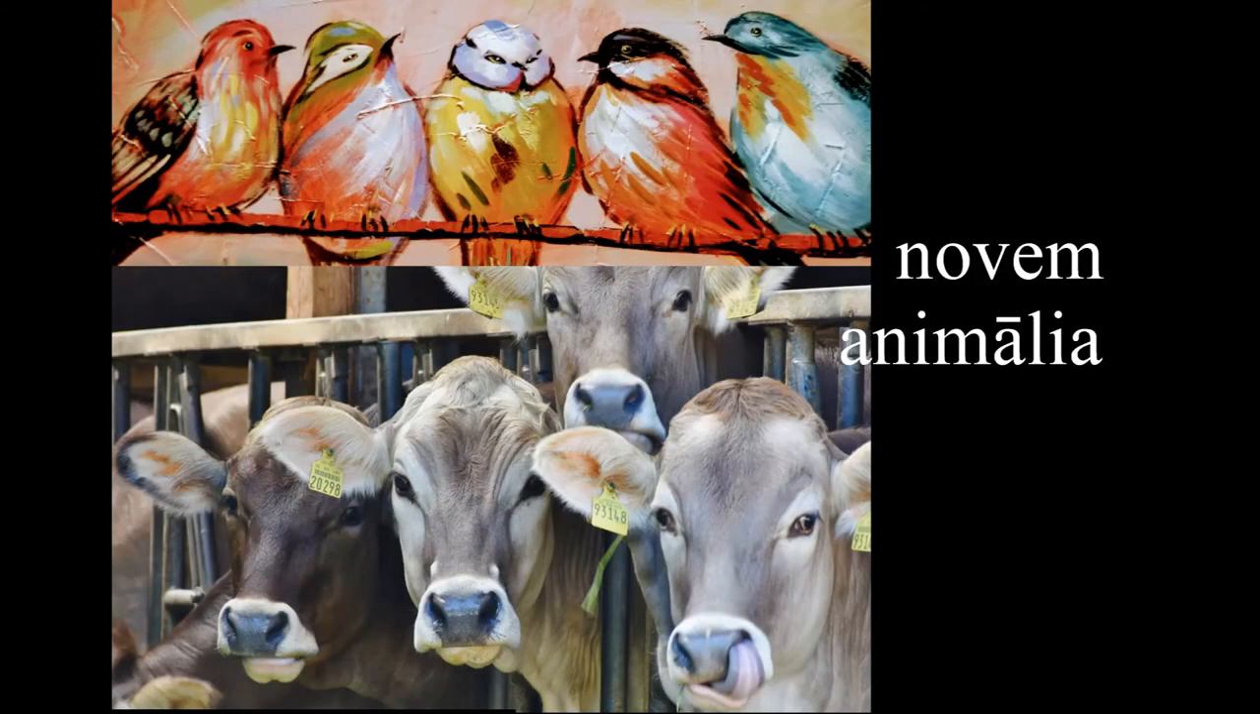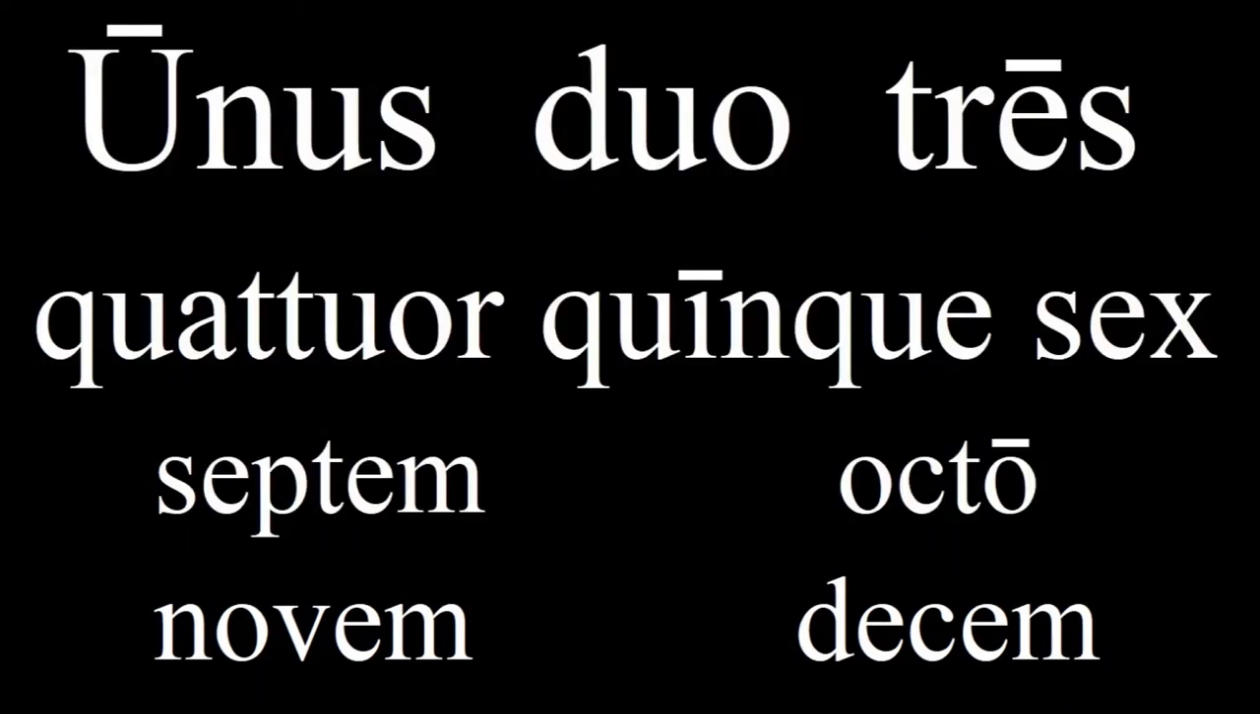And quattor vaccae et quinque aves sunt nauem animalia. Do you notice a pattern here? We have septem, octo, nauem. So what is 10? Decem. These numbers became the names of the months, although the numbers are off by 2. See if you can count from 1 to 10 now. Unus, duo, tres, quattor, quinque, sex, septem, octo, nauem, decem.